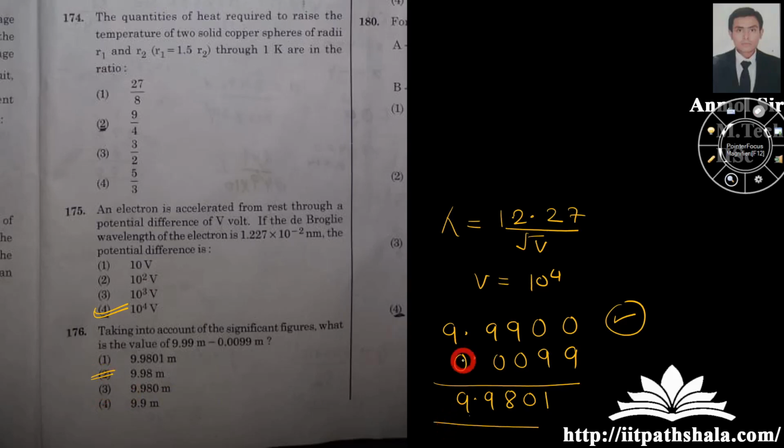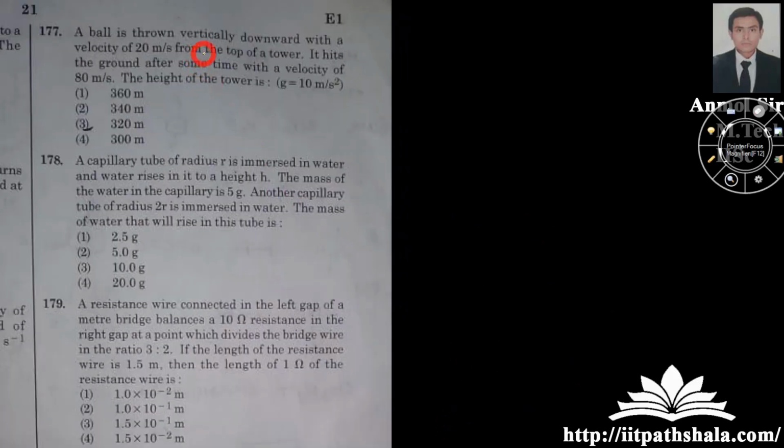Okay, now a ball is thrown vertically downward with a velocity of 20 meter per second from the top of a tower. It hits the ground after some time with a velocity of 80 meter per second. The height of the tower is, pretty much a simple question. v square equals u square plus 2as. Okay, v is given to you, it is 80. u is given to you, 20. 2 into a, which is the acceleration due to gravity, 10, and the height h.